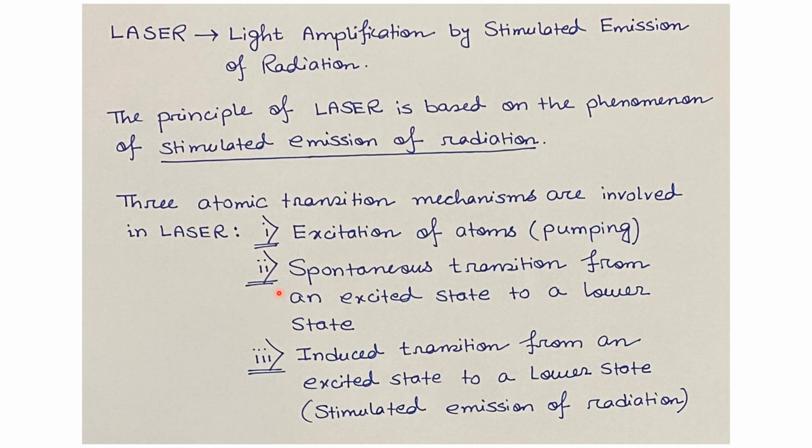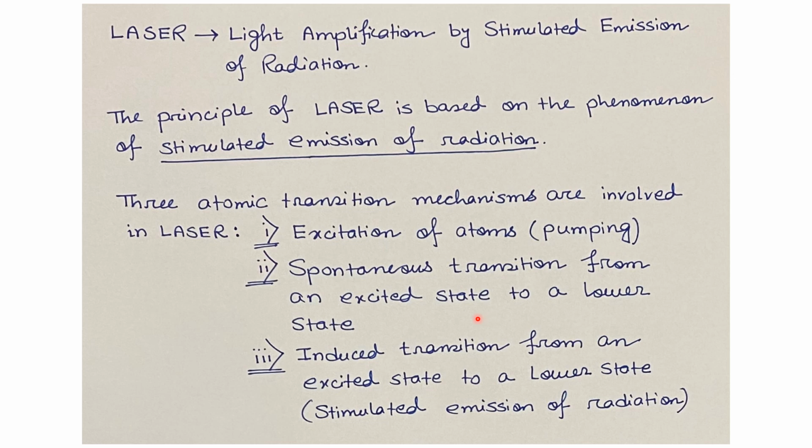The second one is spontaneous transition from an excited state to a lower state. In the first point, excitation of atoms, we apply some energy to excite the electrons to a higher energy level. The excited electron will not stay at the excited state for life long. After a certain time scale, the electron will be de-excited and come back to its ground state.